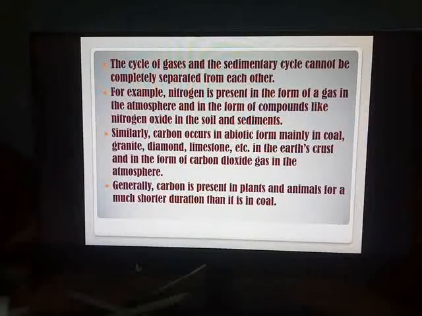So here we end the topic for today. We have completed the energy pyramid and biogeochemical cycle. In our next session, we are going to study three different types of cycles: the carbon cycle, the oxygen cycle, and the nitrogen cycle. Till then, keep reading the textbook every now and then, especially the science and technology textbook. Read pages 85, 86 and 87 before we proceed to our next session.